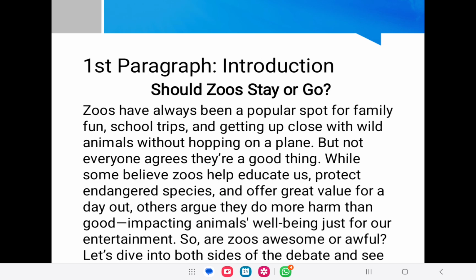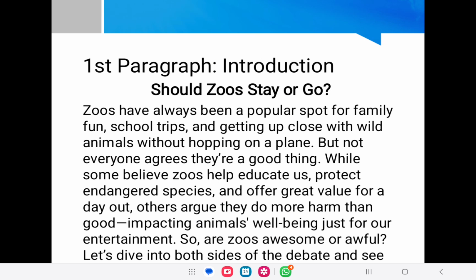Now if you have to start writing an article and the topic is the same, we had already discussed it as a speech. When we were discussing it as a speech, it was different, but now we are discussing it as an article. So the title is Should Zoos Stay or Go? After that, write by and then write your name in the middle. And then this is our introduction paragraph.